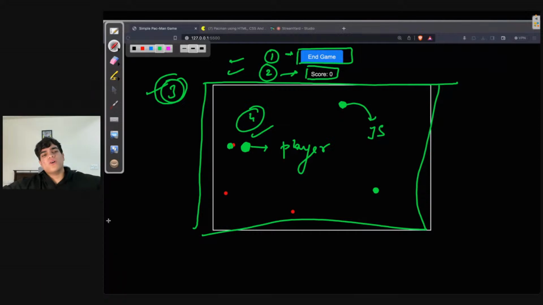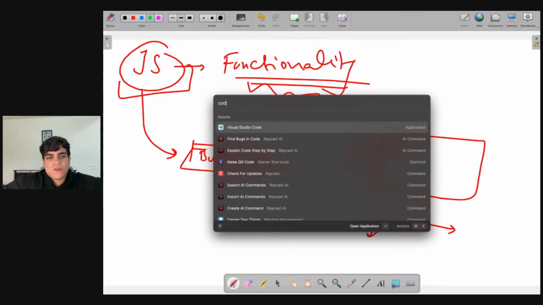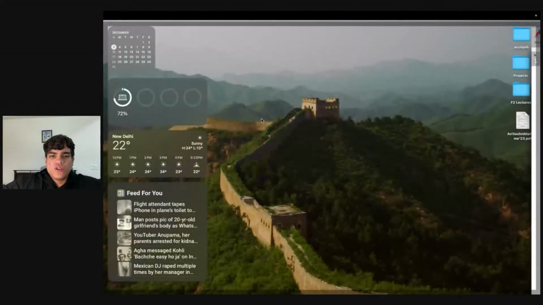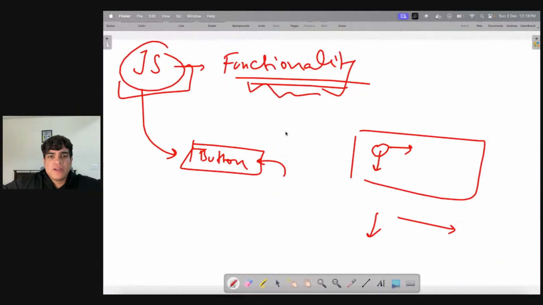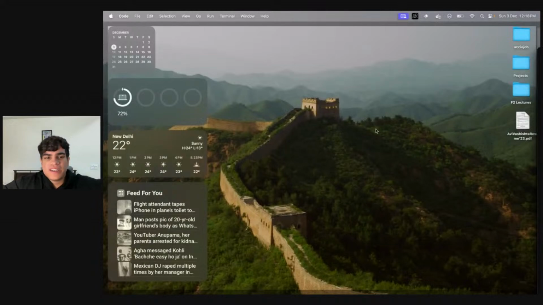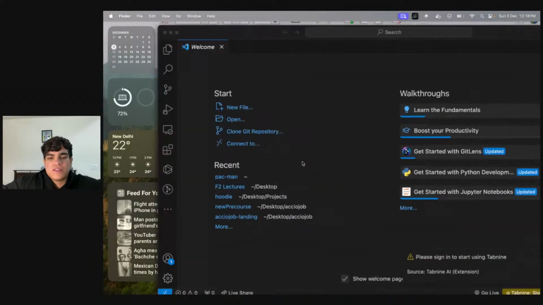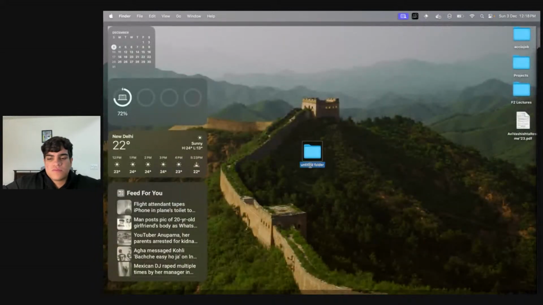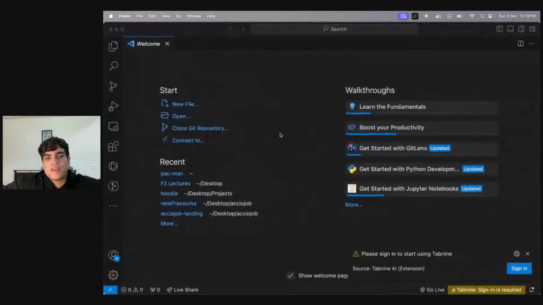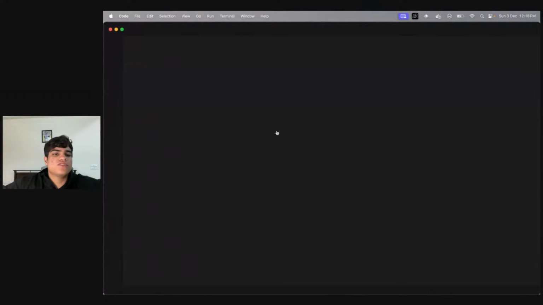Okay, so let's go to our HTML part now. What I'll be doing, guys, is I'll be making a new folder firstly, where obviously I'll be coding. So I'll go to my desktop, click on new folder, and name it Pac-Man. Now I'll be opening this folder using VS Code. So I'll drag this, go to my VS Code, and just drop it over here.